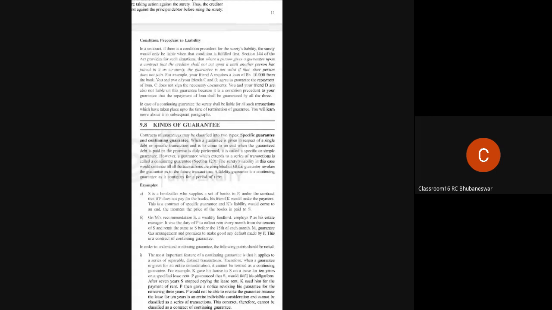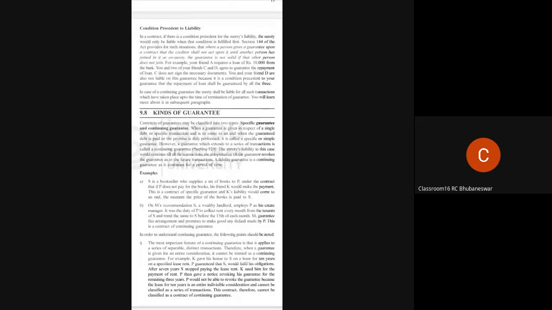Okay. So here you can see, when a guarantee is given in respect of a single debt or specific transaction, only one transaction, and is to come to an end when the guaranteed debt is paid or the promise is duly performed, it is called a specific or simple guarantee. On the other hand, a guarantee which extends to a series of transactions is called a continuing guarantee. It is given under section 129.